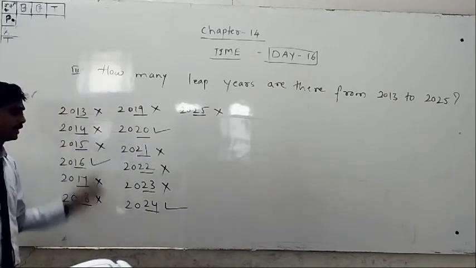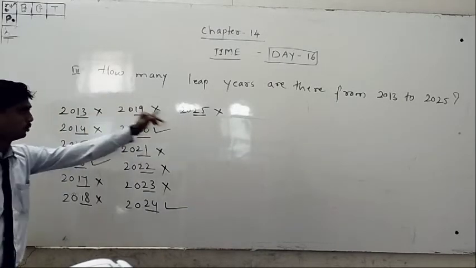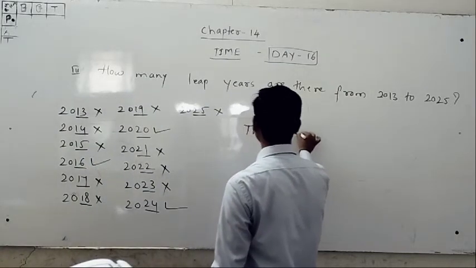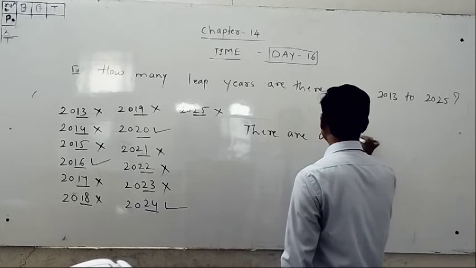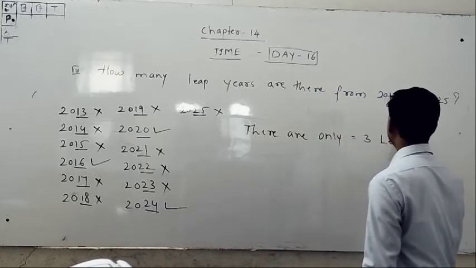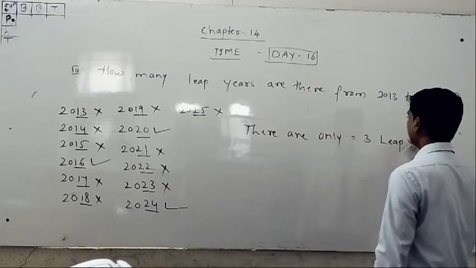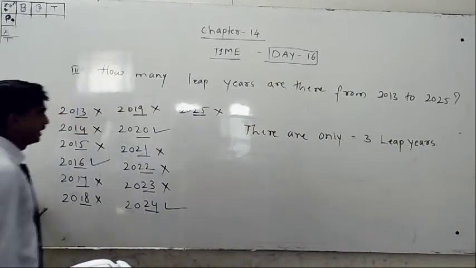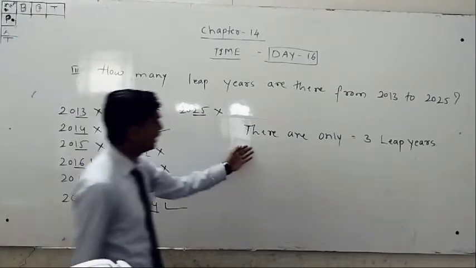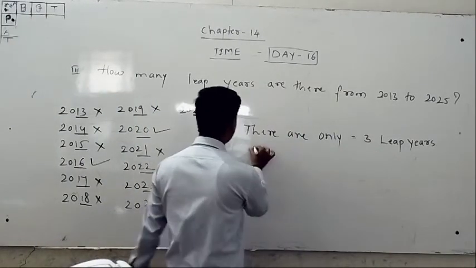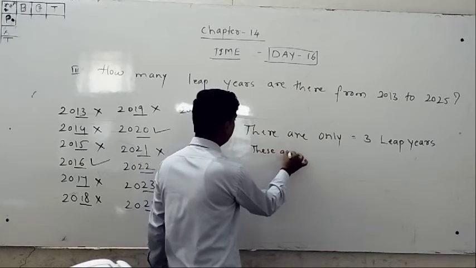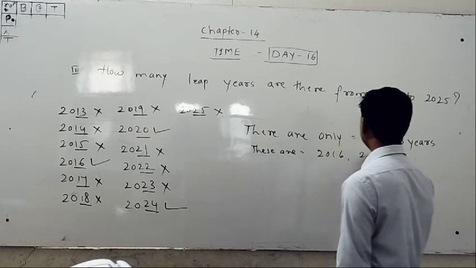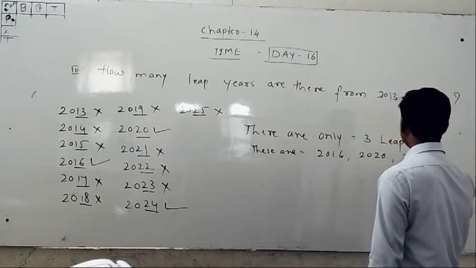How many leap years are there from 2013 to 2025? There are only 2016, 2020, 2024.